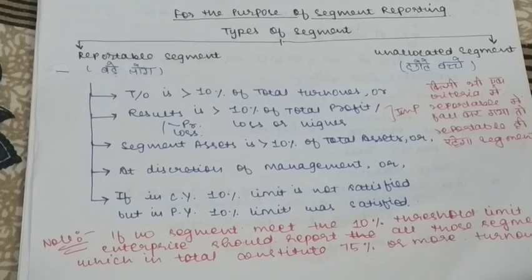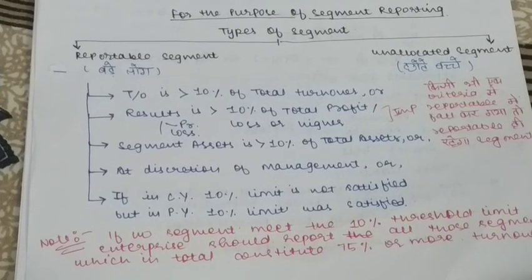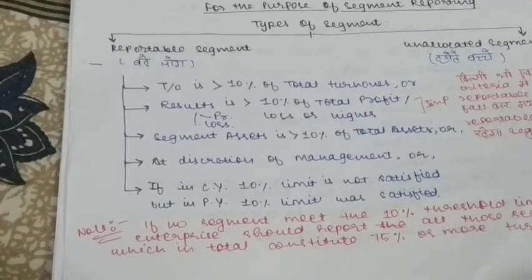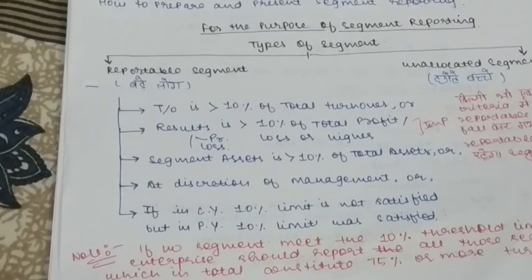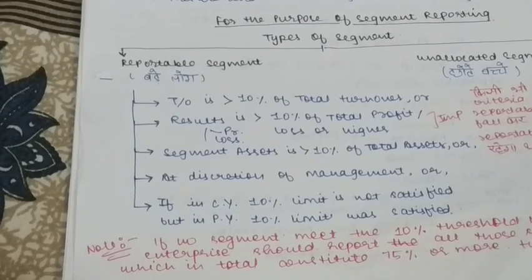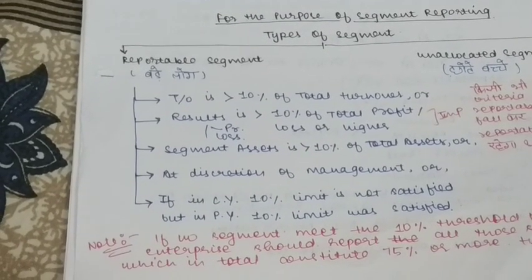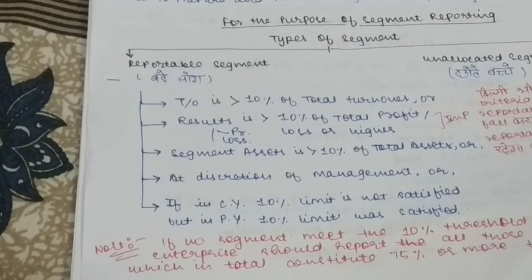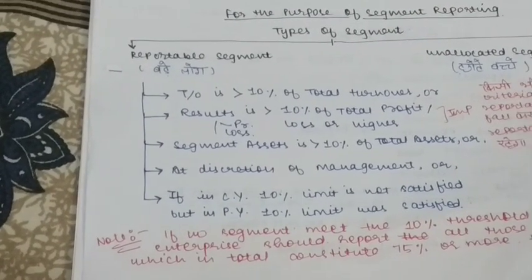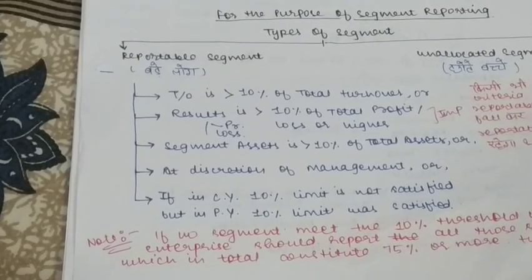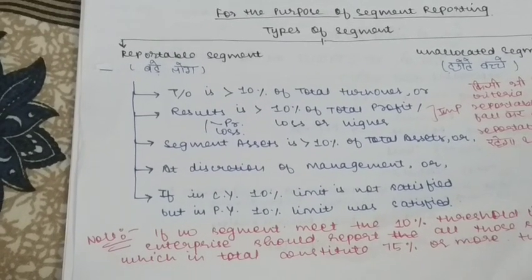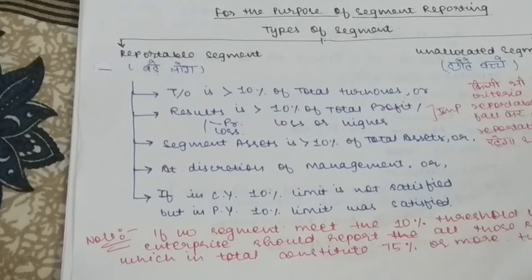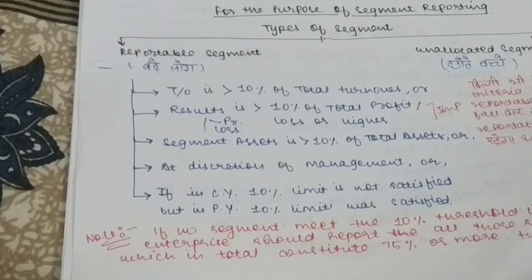Segments which have assets of more than 10% of the total assets of the company will be reportable under this criteria. The fourth criteria is that if the management wants to, on its discretion and judgment, it can make any segment of the company reportable. And the last criteria is that if in the current year the 10% limit is not satisfied by the segment, but in the previous year the 10% limit was satisfied by that particular segment, then the segment will be reported in this year also.